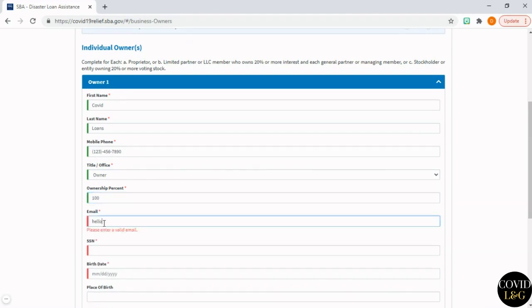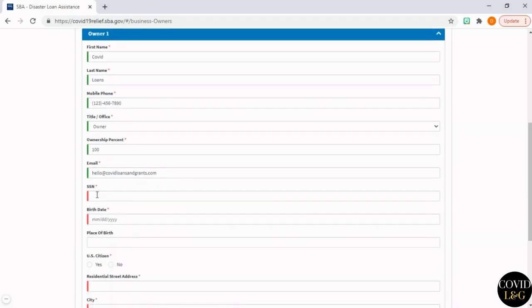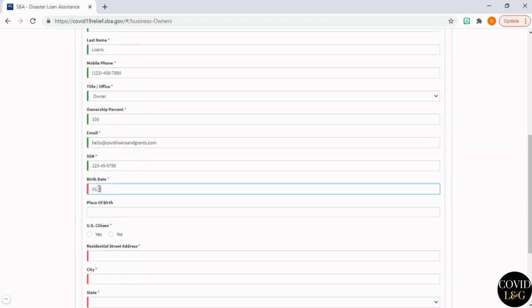Email address. Social security number. My date of birth. Place of birth.